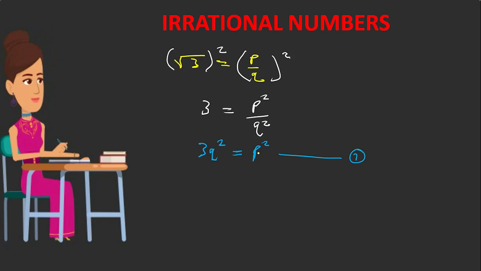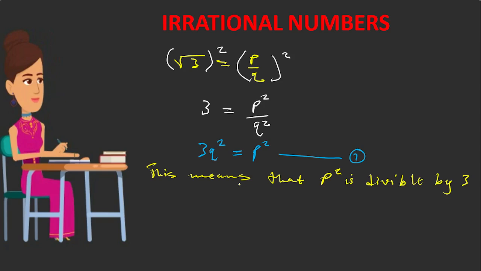This simply means that P squared is divisible by 3. Okay, so you're going to make this statement: this means that P squared is divisible by 3.